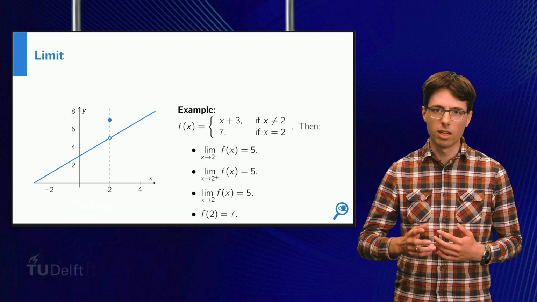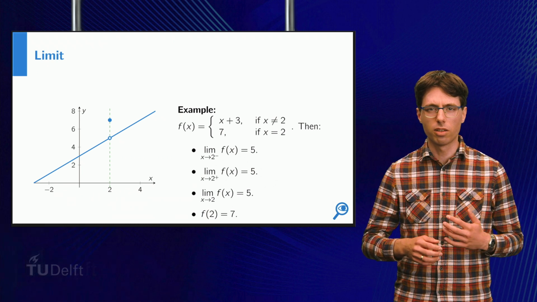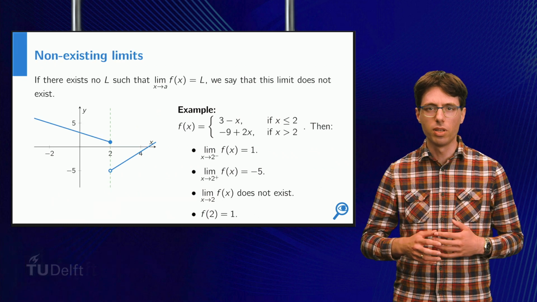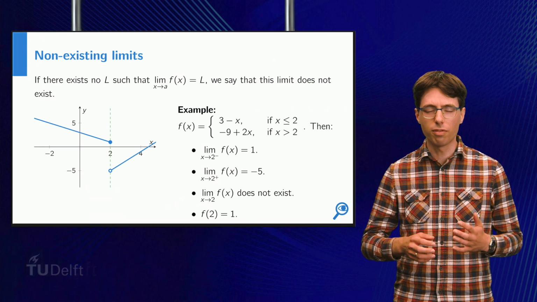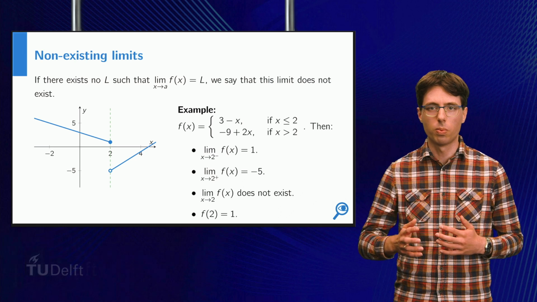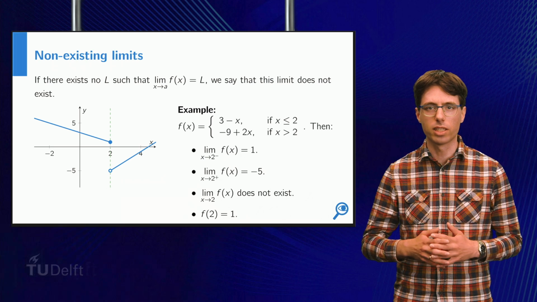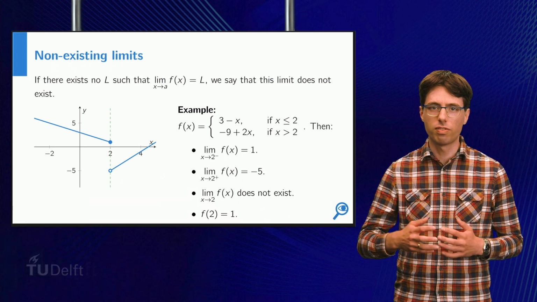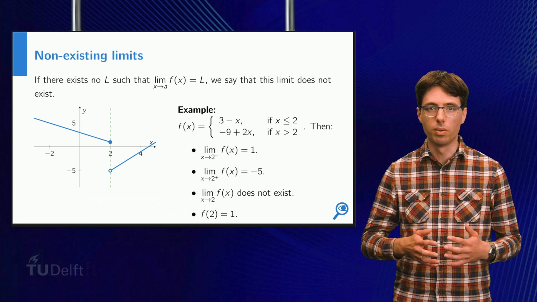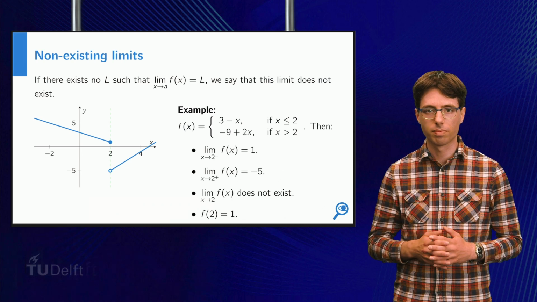So when can a limit not exist? Well, there are many reasons why a limit might not exist. We will consider a few common occurrences. For instance, in the following example, when x approaches 2 from the left, f of x is given by 3 minus x, and then the function values approach 1. While from the right, the function is given by minus 9 plus 2x, which approaches the value minus 5. So in this case, the left and the right limit both exist, but they are unequal. So that means that the two-sided limit in this point does not exist.